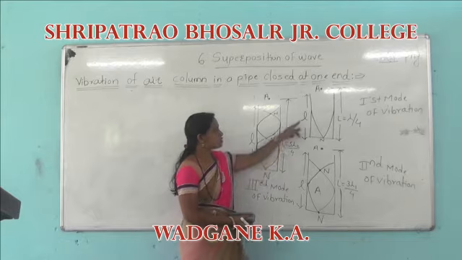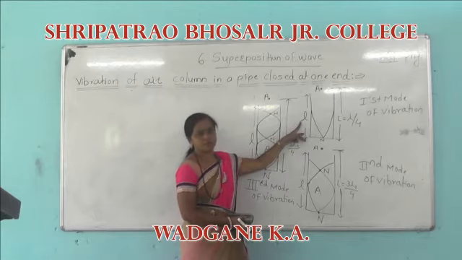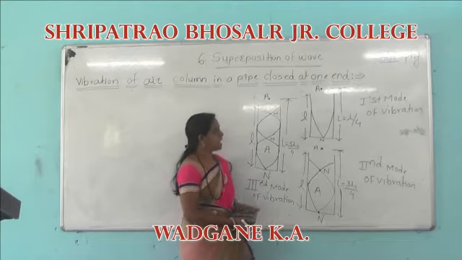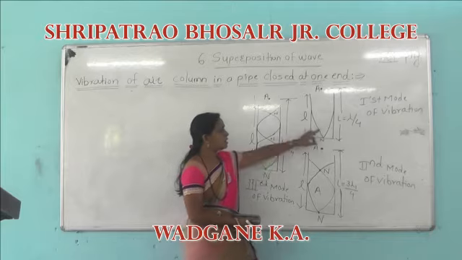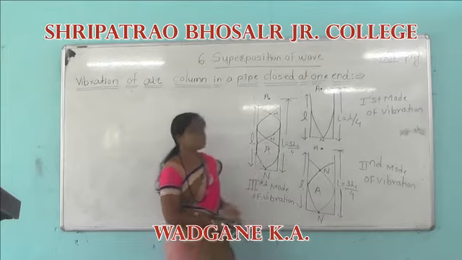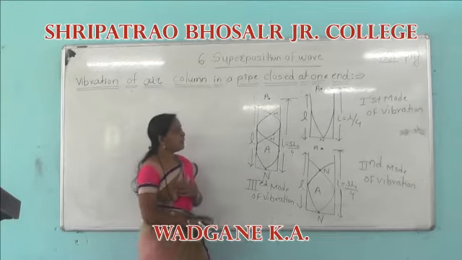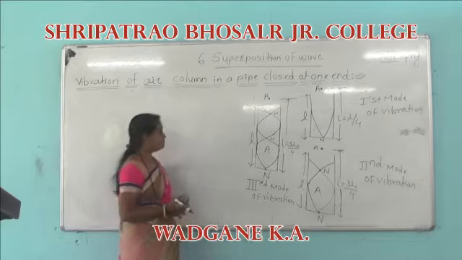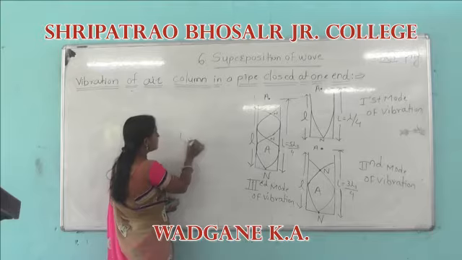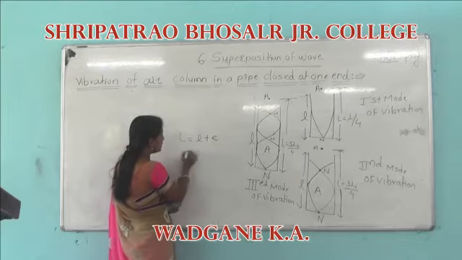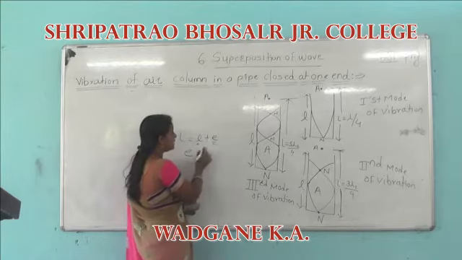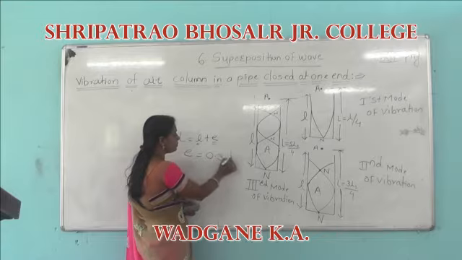Let us consider small l as the length of the air column, and capital L represents the corrected length of the air column. In the last lecture we discussed that when the pipe is closed at one end, the end correction is given by L = l + e, where e is the end correction and l is the length of the pipe, and e is given by 0.3D.